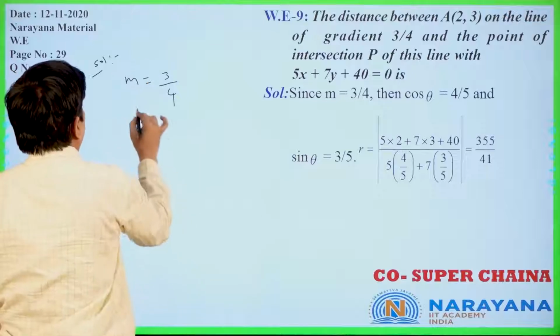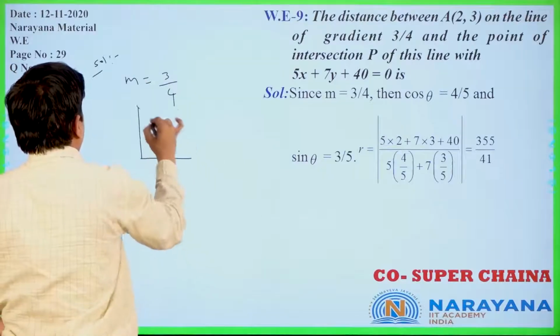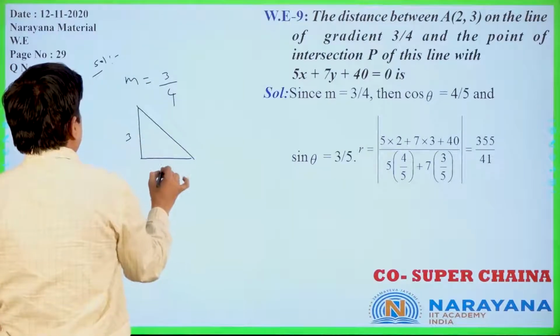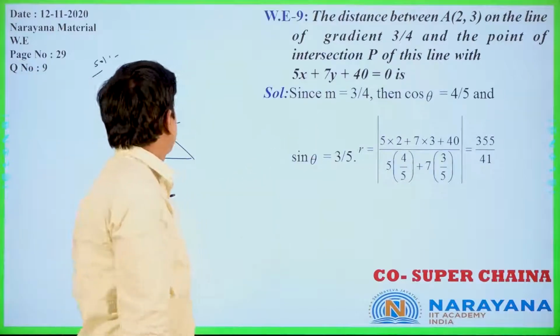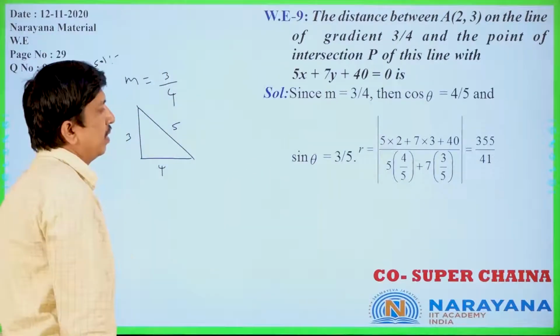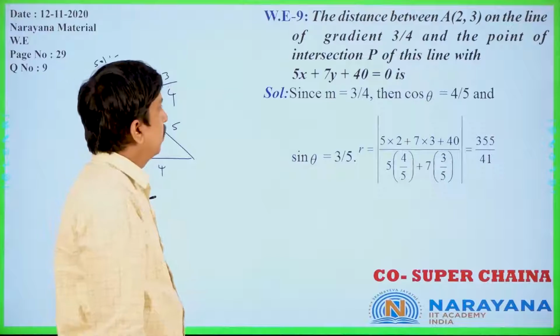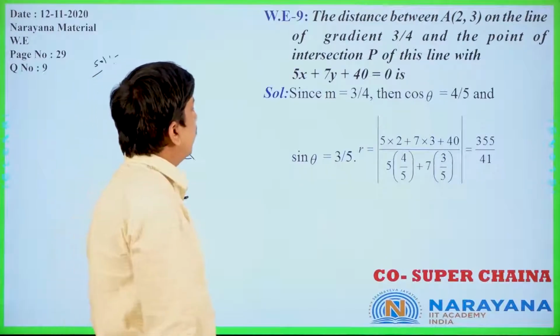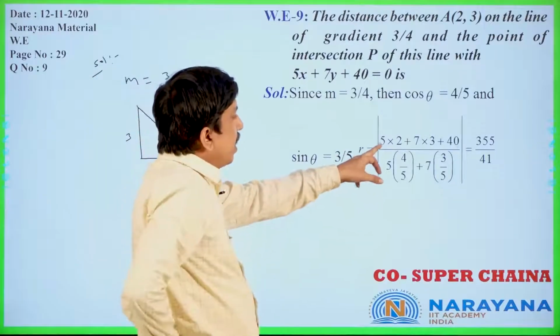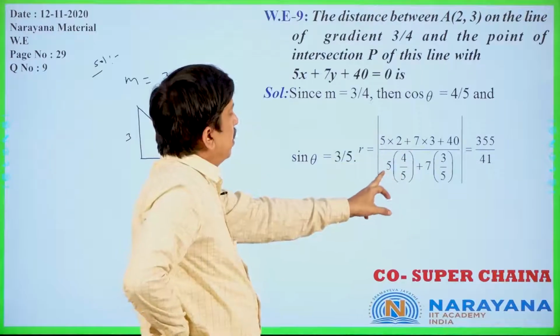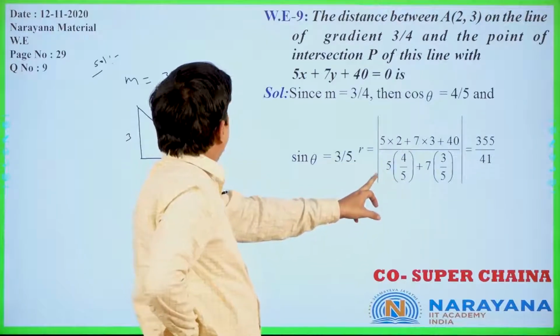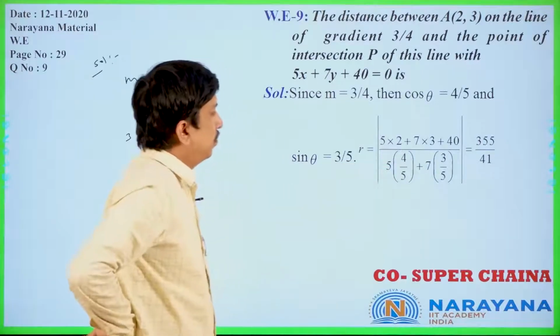What can we get? You can take a triangle like that only. This is 3, this is 4, this should be 5 you will get. From this, cos theta is equal to 4 by 5, sin theta equal to 3 by 5. This is the formula for r. r is nothing but (A x1 plus B y1 plus C) by (A cos alpha plus B sin alpha). Is it clear or not?